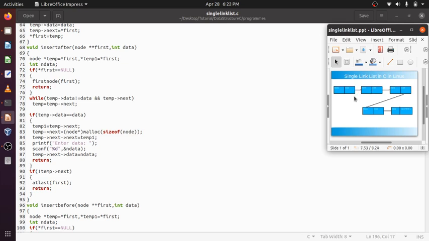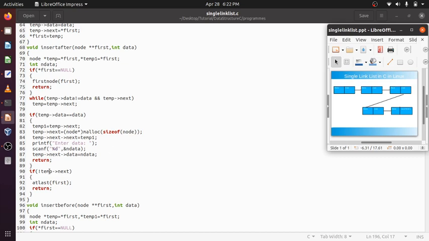Temp next will be the new node, suppose this is a new node. Temp1 is this, so this will be this. Then the new node is created, temp next equal to this new node, and the new node's next equal to temp1, so it will point here. After that the data is taken, temp is pointing here, next will point here, data will be the data, after that return.